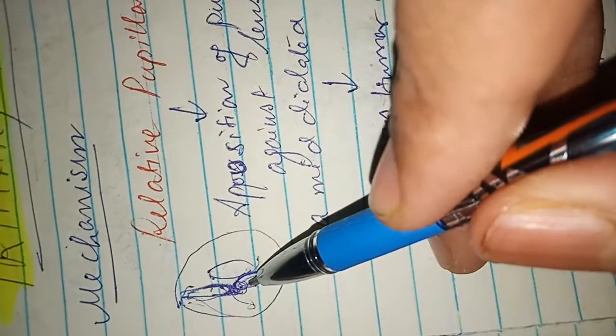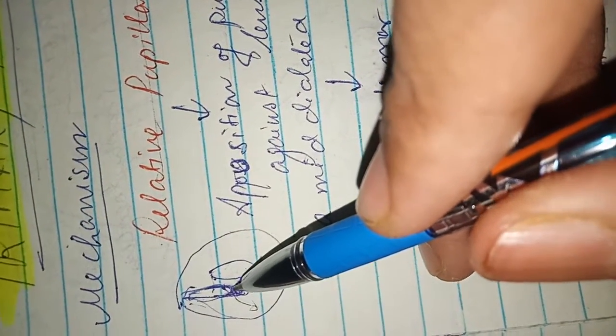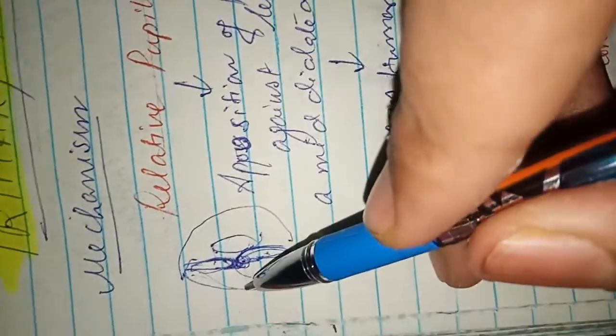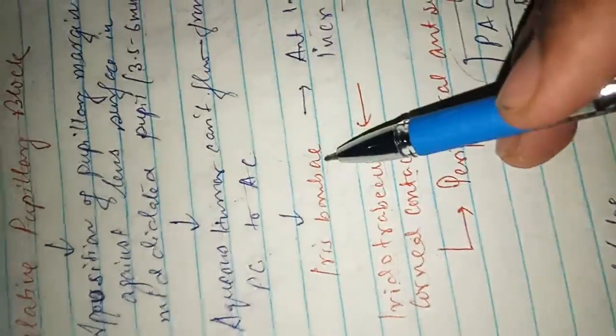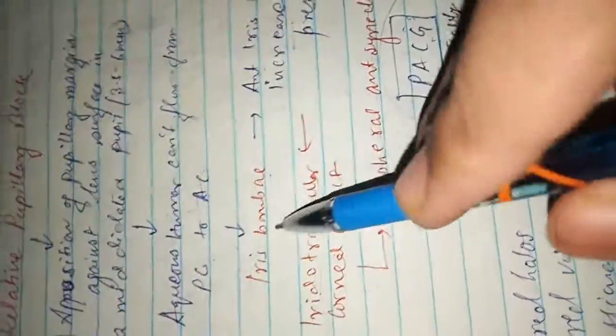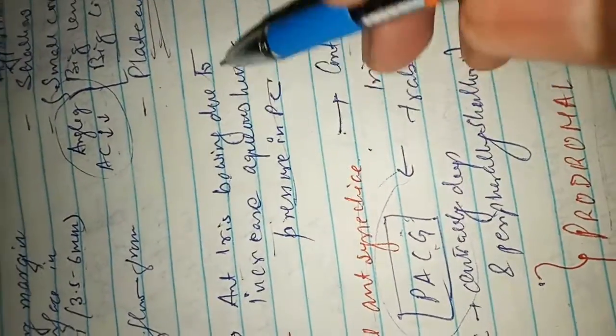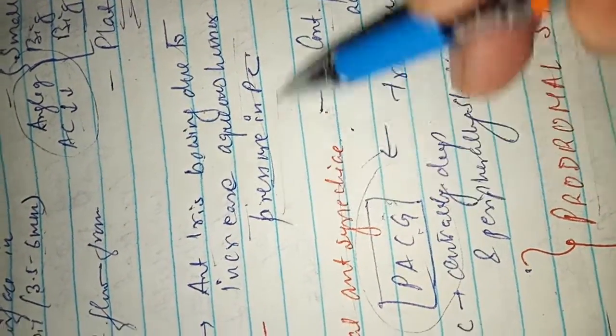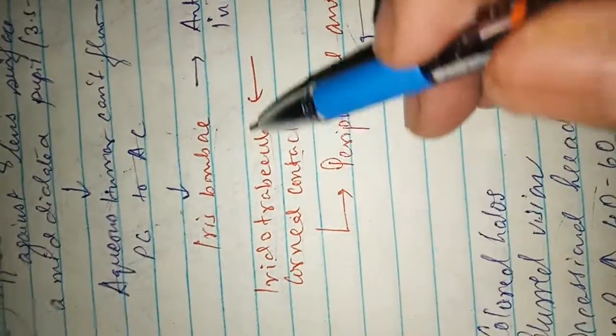So the anterior surface of the iris slowly becomes iris bombe, and then it will adhere to the corneal endothelium. So iris bombe, the anterior surface of the iris bows, is due to the increase in the aqueous pressure in the posterior chamber.